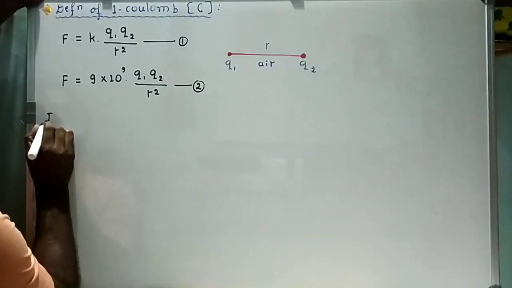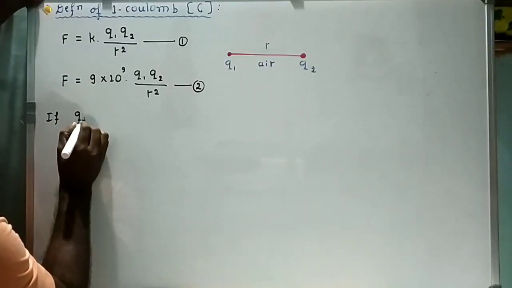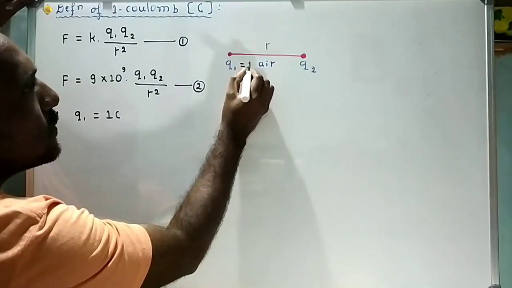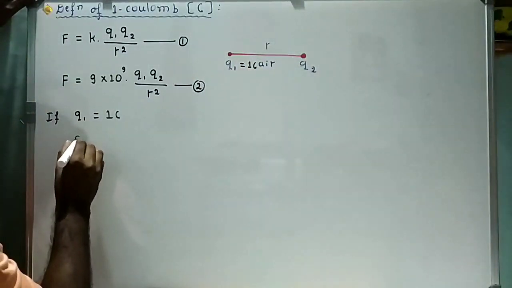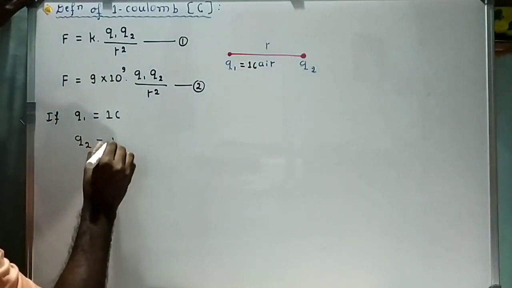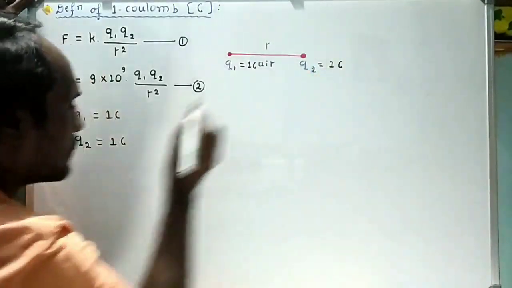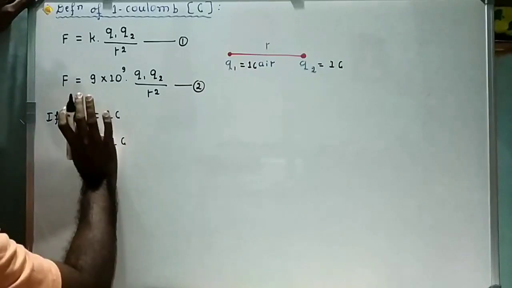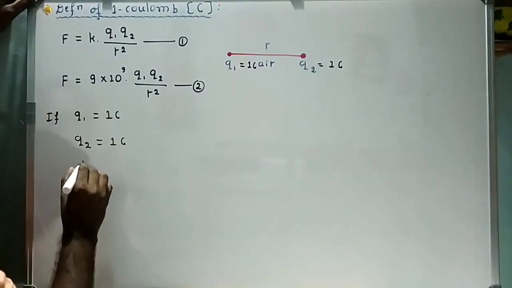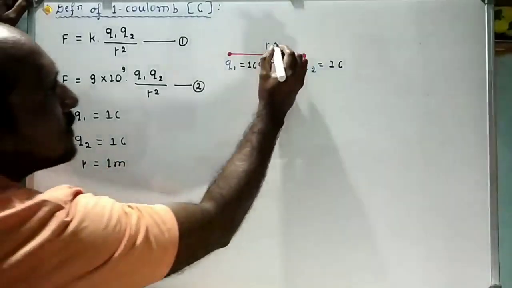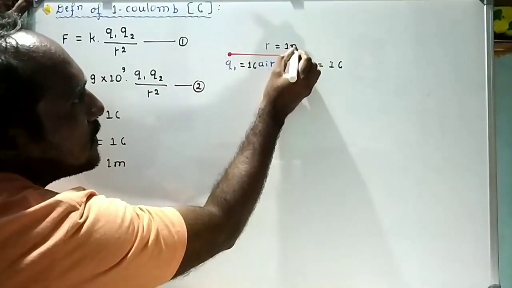If Q1 is 1 coulomb, and Q2 is also 1 coulomb, and R, the distance between Q1 and Q2, is also 1 meter.